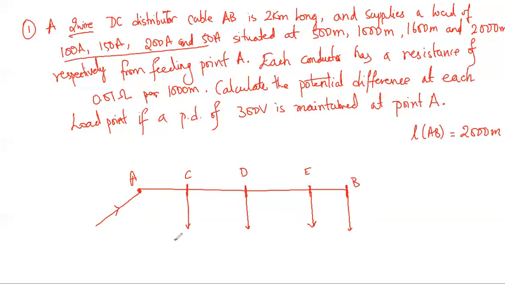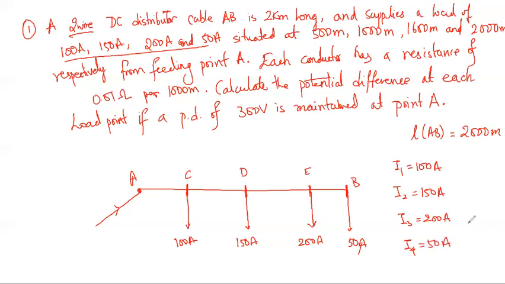So now it is having 100 ampere, 150 ampere. This one takes 200 ampere and the other one takes 50 ampere. So now I need to write down I1 as 100 ampere, I2 as 150 ampere, I3 as 200 amperes, I4 as 50 amperes. So these are the 4 currents which are being taken out from the AB distributor. So now I need to find out the length of AC.